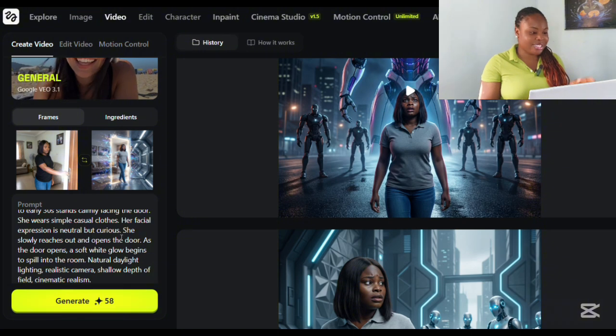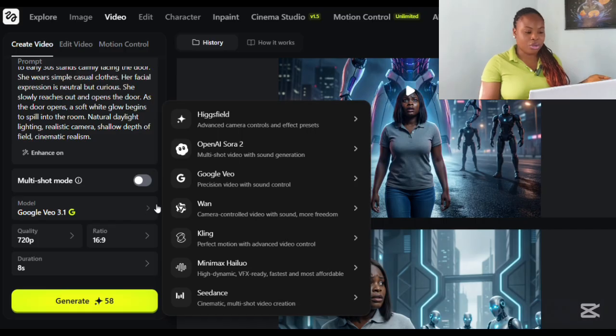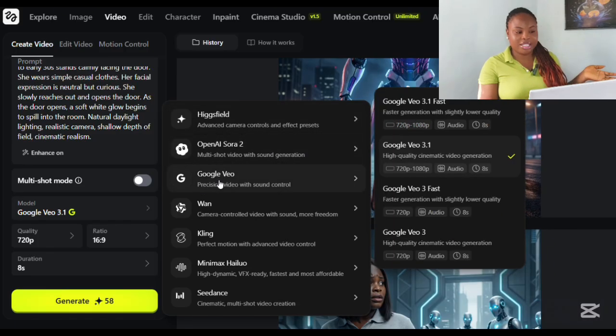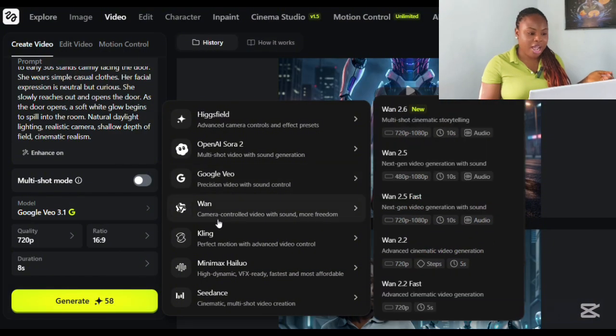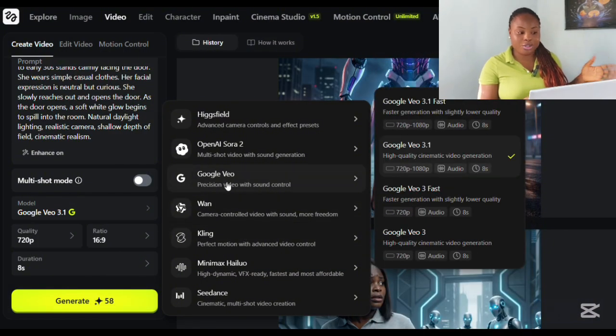After that, I will scroll down, then you see the model. So these are the different models you can use. You can see Higgsfield, you can see OpenAI Sora, you can see Google VEO, Kling, and so on and so forth. So I used Google VEO.